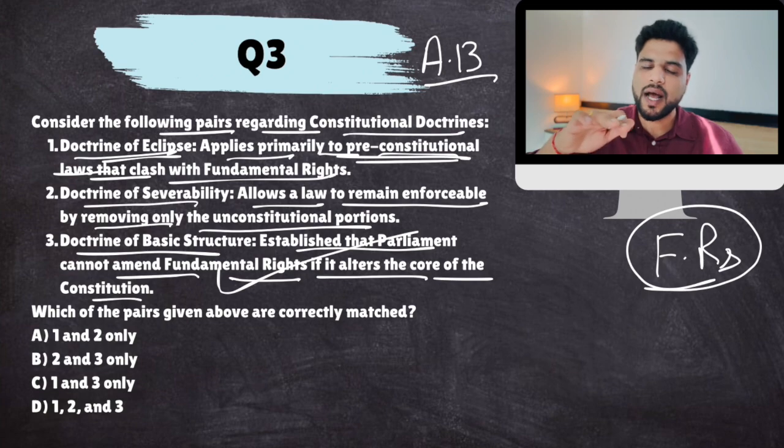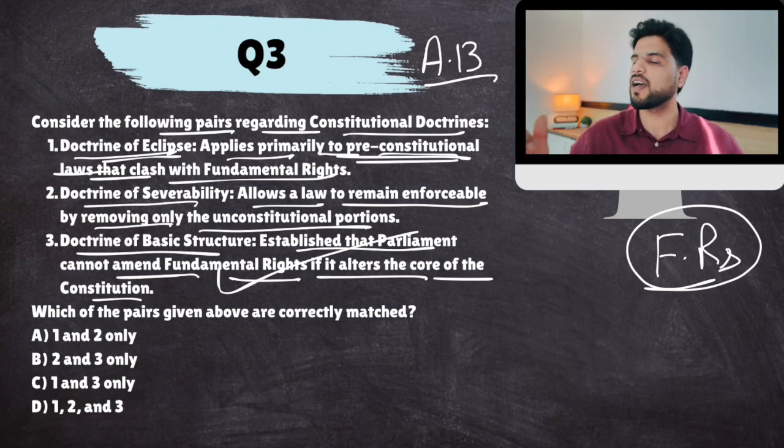That is so until you amend those fundamental rights which were violated by this law. So let's suppose there was a law that violated Article 25. Now, as soon as you amend Article 25, sometime in future, like 50, 60 years later, so that this law is not violative of fundamental rights anymore, then this law would become alive again. So this law was not cancelled. It was just hidden, eclipsed.